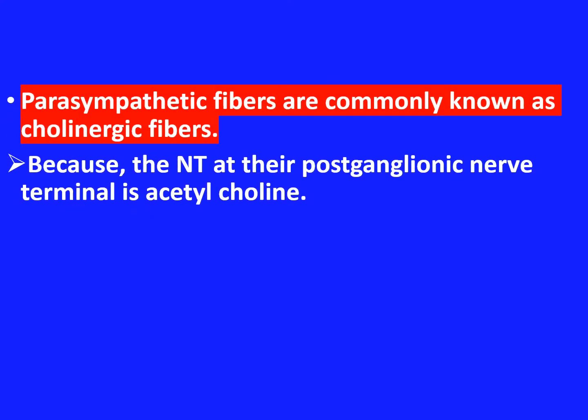Now parasympathetic fibers are commonly known as cholinergic fibers because the neurotransmitter at their postganglionic nerve terminal is acetylcholine.